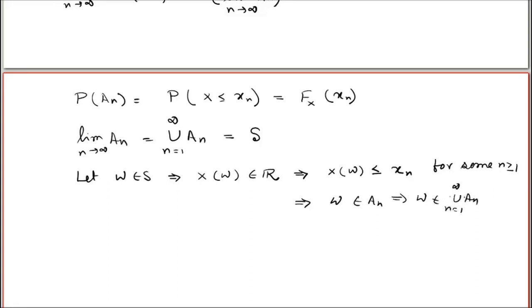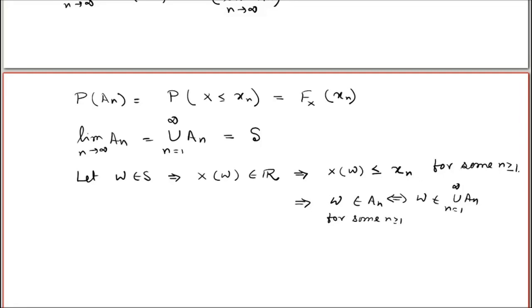Similarly, if I assume omega belongs to the union of An, that implies omega belongs to An for some n greater than or equal to 1. So X of omega is less than or equal to xn for some n.